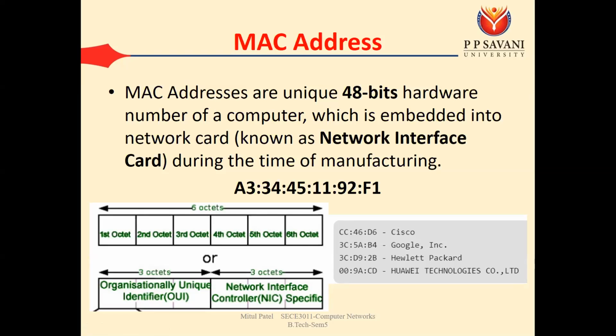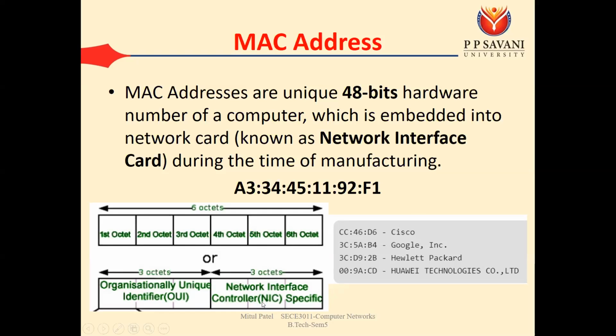And the next three octets are known as the NIC specifier. Then all organizations can use these values. Suppose Dell is manufacturing 100 Wi-Fi adapters. For the 100 adapters, it needs to use a unique NIC specifier.